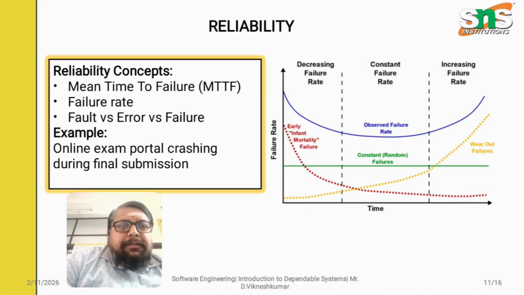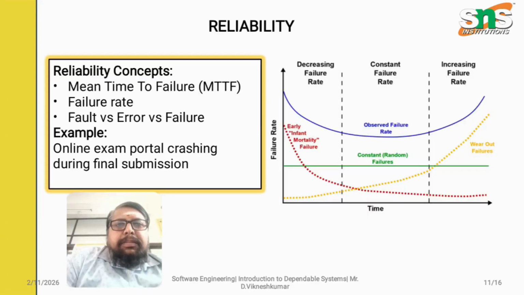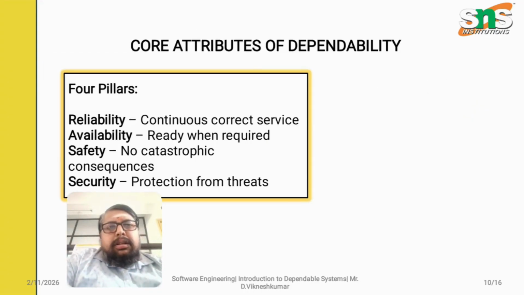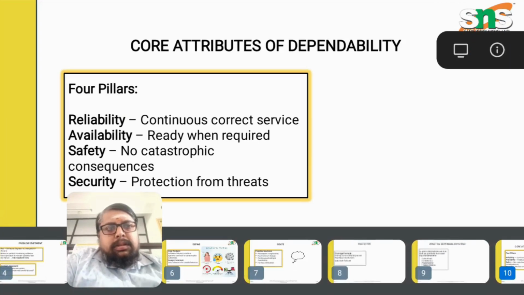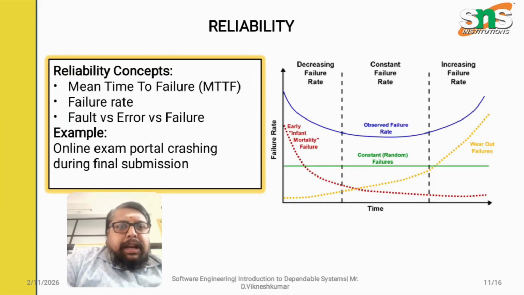The constant random failure says the failure rate is constant even when time increases. This is what reliability is, the failure with time.